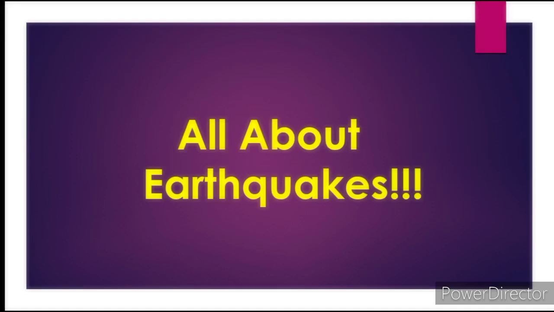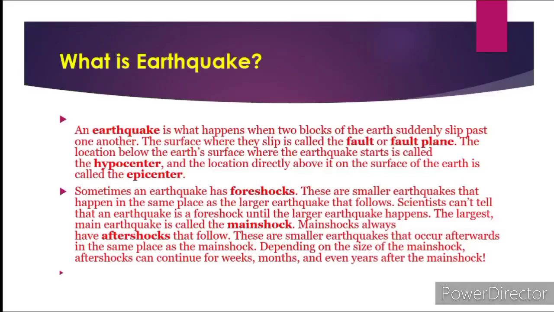All about earthquakes. What is an earthquake? An earthquake is what happens when two blocks of the earth suddenly slip past one another. The surface where they slip is called the fault or the fault plane. The location below the earth's surface where the earthquake starts is called the hypocenter, and the location directly above it on the surface of the earth is called the epicenter.